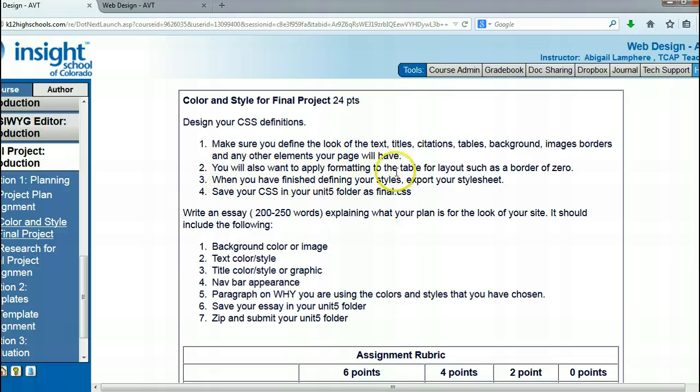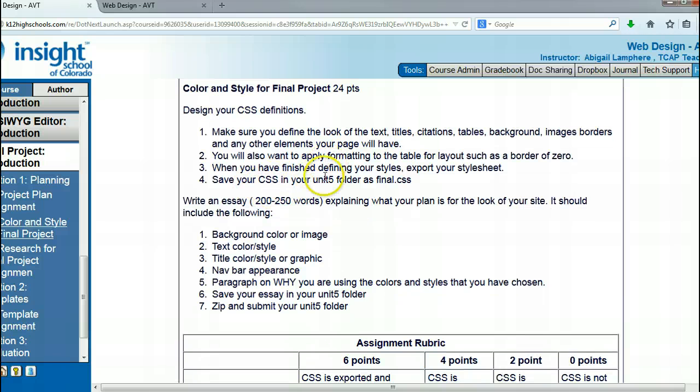You'll want to apply formatting to the table for layout, such as border of 0. When you have finished defining your styles, export your style sheet. Save your CSS in your Unit 5 folder.